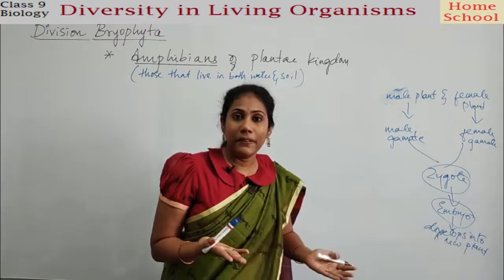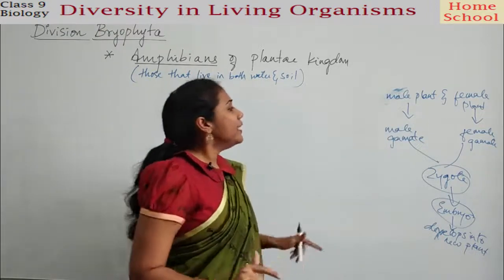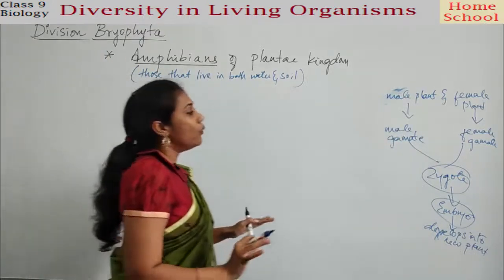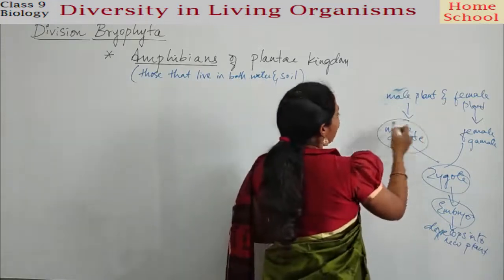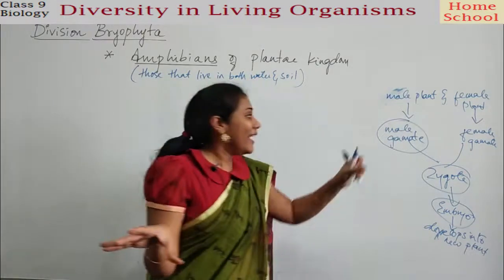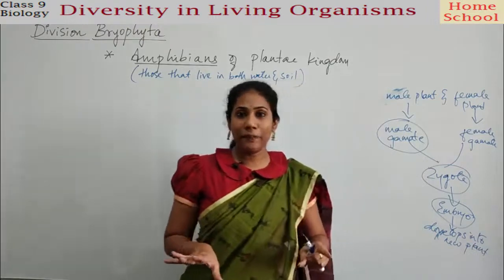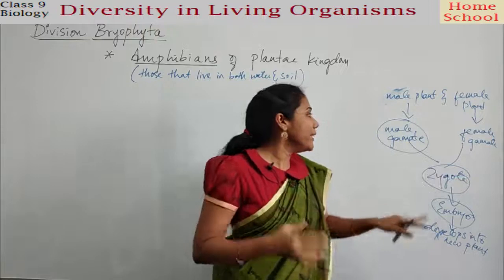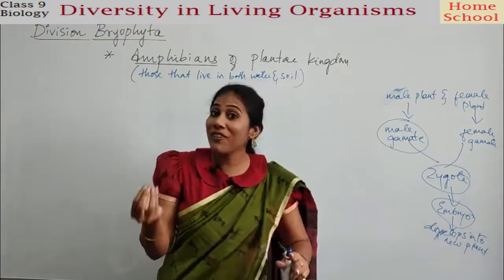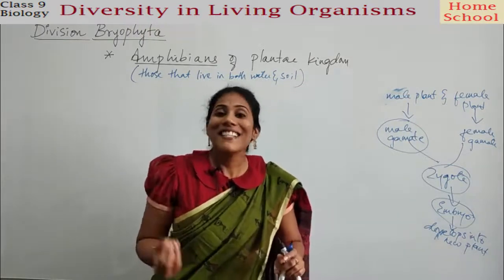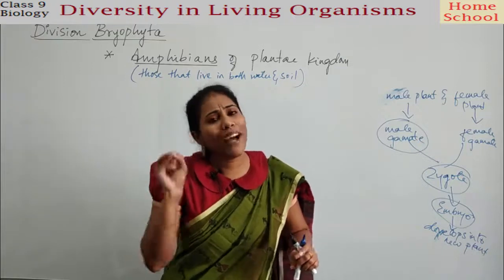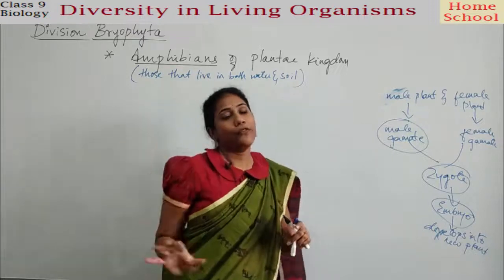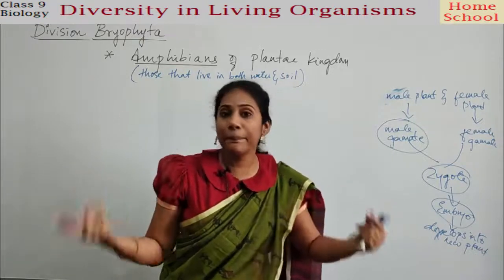The zygote divides and it becomes an embryo, and that embryo, when you put it in soil, develops into a new plant. Okay, and actually, in the case of plants under Bryophyta, the male gamete has to swim and come towards a female gamete. It should swim and come to the female gamete to meet. And how does it swim? To swim, it needs water, isn't it? That is the reason water requirement is compulsory for the plants under Bryophyta to undergo reproduction.